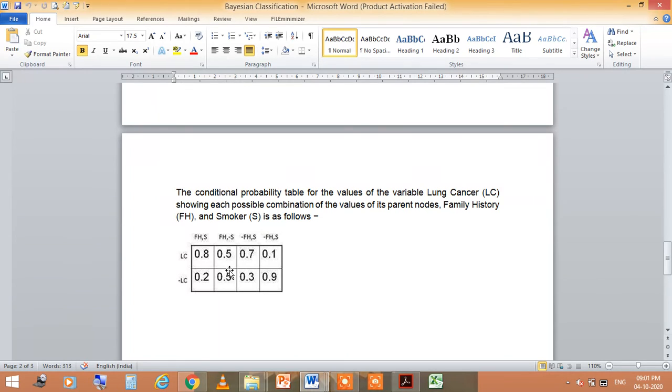Now you see in this table, LC is lung cancer, FH is the family history, and S is the smoker. After calculating for family history and smoker, you get the value of this. So this is a table you can easily use to tell more about this.